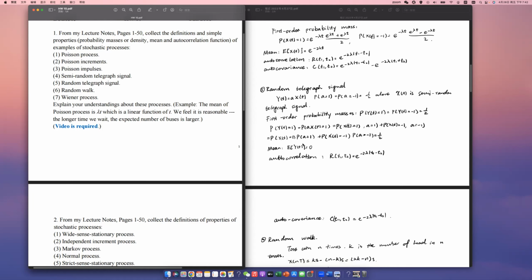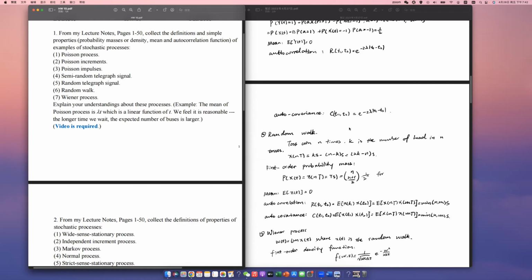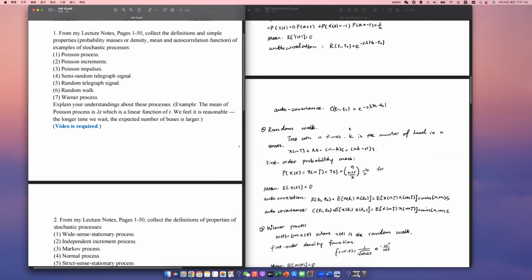The mean, the expected value of Y(t), equals 0. The autocorrelation equals e to the power of -2 lambda times the absolute value of t1 minus t2. And the autocovariance equals e to the power of -2 lambda times the absolute value of t1 minus t2.